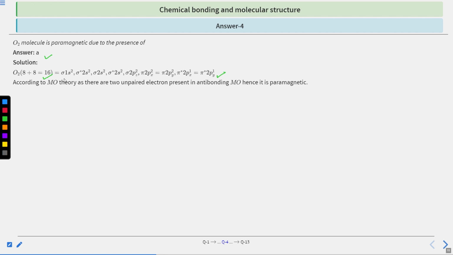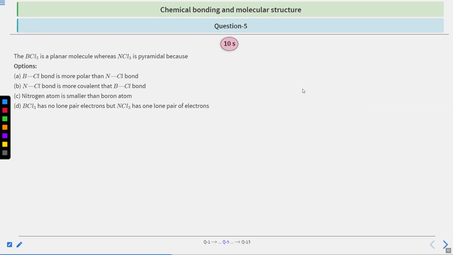And according to the molecular orbital theory, as there are 2 unpaired electrons present in the antibonding molecular orbitals, hence it is paramagnetic. You can see here that there are 2 unpaired electrons present in pi star 2px1 and pi star 2py1. So they are 1, 1, that is, singly unpaired electrons present in the antibonding molecular orbitals. Hence, the O2 molecule will be paramagnetic.